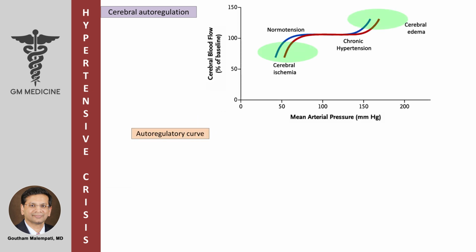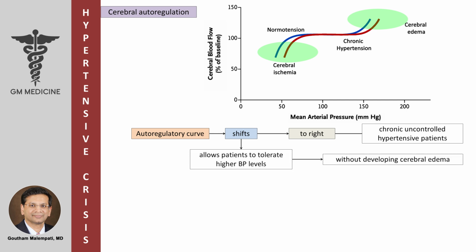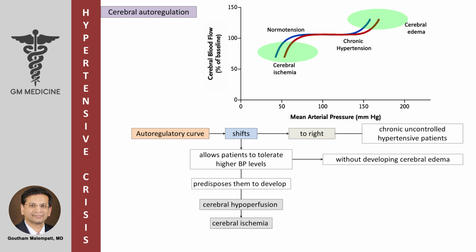The autoregulatory curve is shifted to the right in chronic uncontrolled hypertensive patients. This shift allows patients to tolerate higher blood pressure levels without developing cerebral edema, but predisposes them to develop cerebral hypoperfusion and cerebral ischemia at substantially higher blood pressure levels than in normotensive patients.